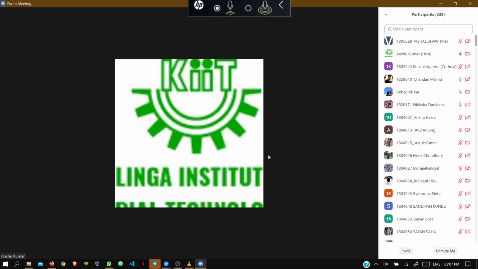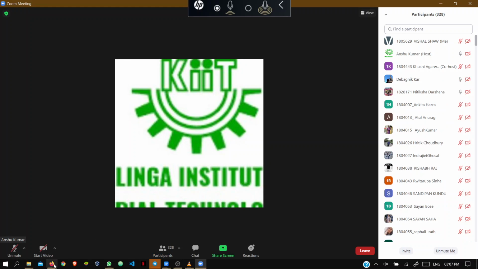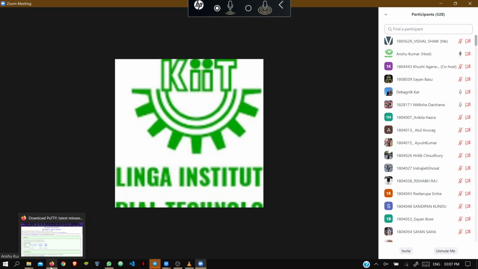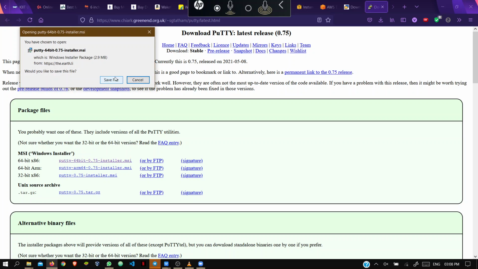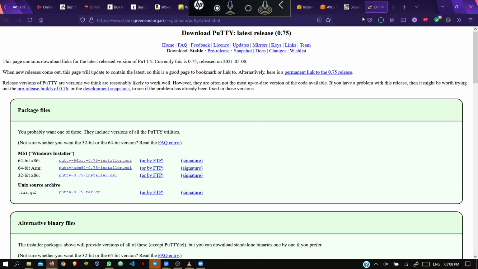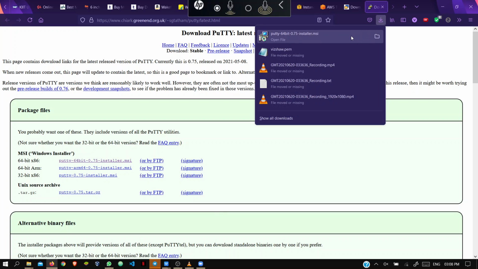Download Putty first, all of you. You need to download both the software. Do the x86 version, 64-bit x86. And I'm sharing the Putty command as well, so you can go through the command too.